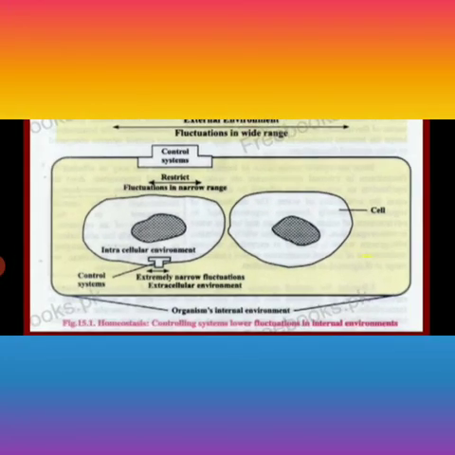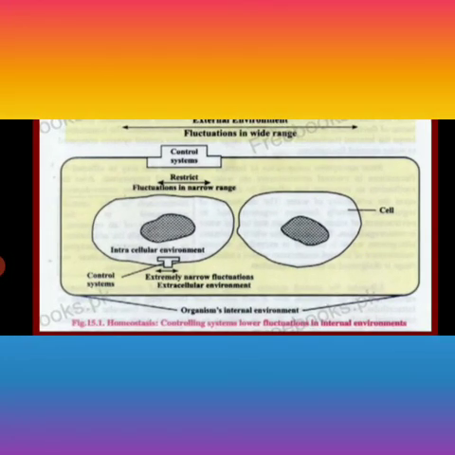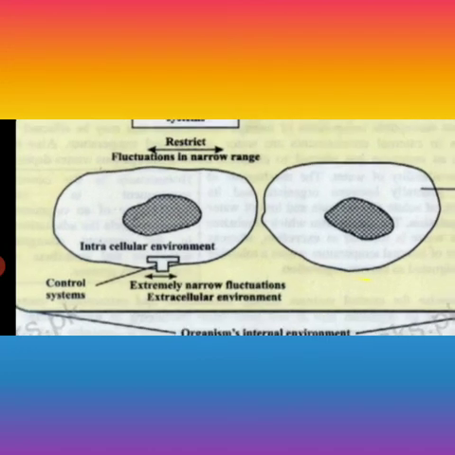This is the diagram. The outside is the external environment, where the environment is fluctuating, either very hot or very cold. And this yellow box you can see is the organism's internal environment, and inside there are two cells present. One is a single cell that is shown, and one is shown with the proper control system. This is the cell.